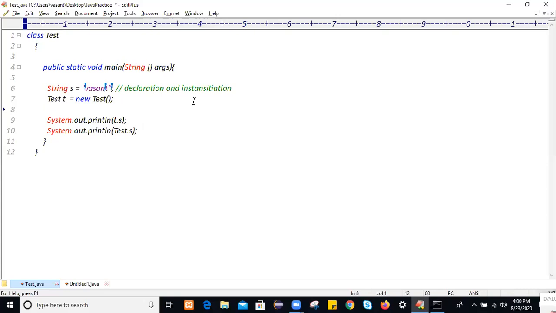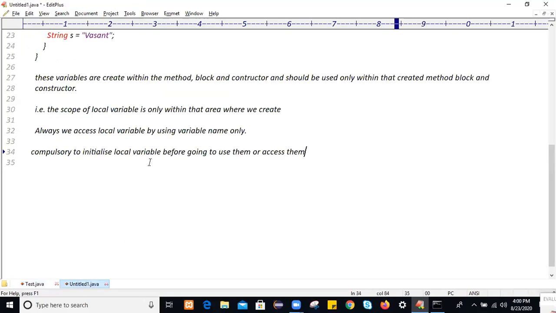Okay, these are the local variables simply. So the next variable is what? Let's discuss the next variable, the static variable. We will discuss the static variable in the next part.